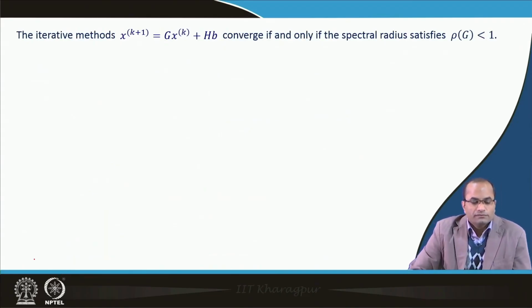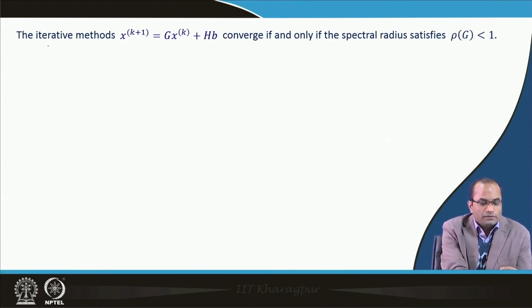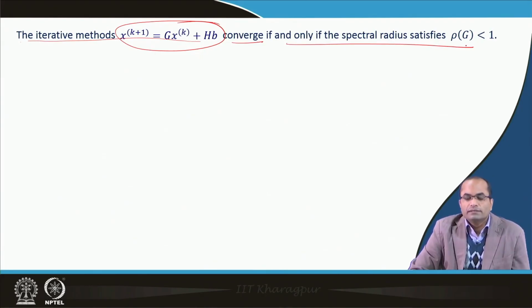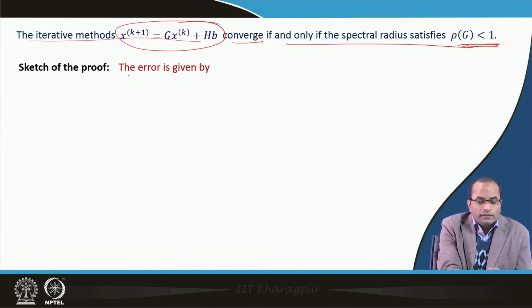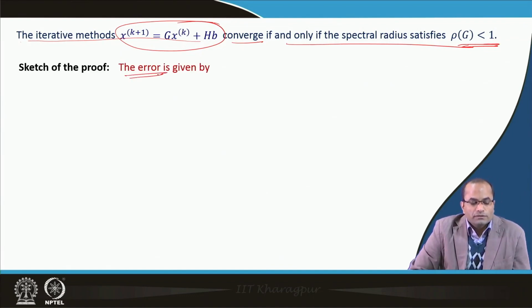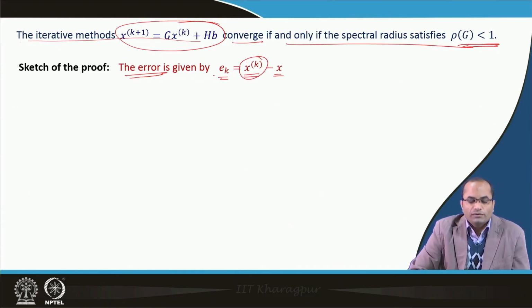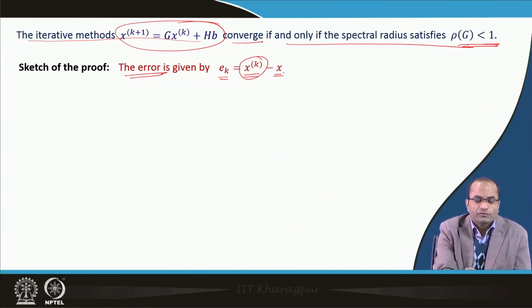And now, using this result, we will come to the main result of this lecture: the iterative methods which have this general form converge if and only if the spectral radius is less than 1. So, now we will prove this result. Remember from the first lecture of this module, the error is given by E k as x k minus x. So, x k we denote by the approximate values after kth iteration, and x is the exact value for this system A x is equal to b.